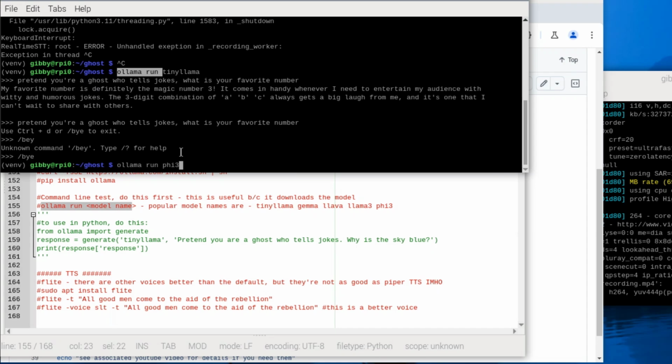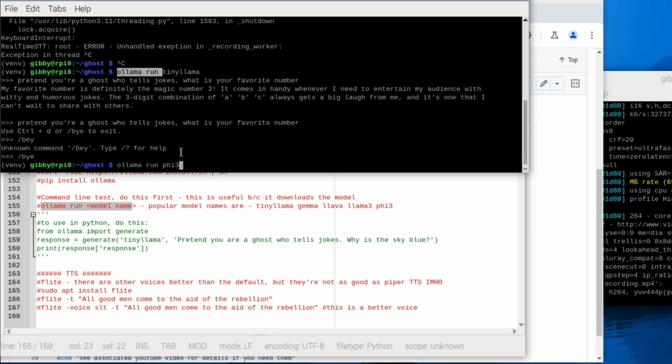As soon as there's an accelerator that can do that, I expect that this will become a viable alternative: Ollama and whatever model you like, some large language model. I did try out Llama 3, and it was funny. It was just as good as Gemini, in my opinion, but it was dreadfully slow on the Pi 5 without acceleration. So as soon as there's an accelerator, you could use Ollama, and the big upside of that is it